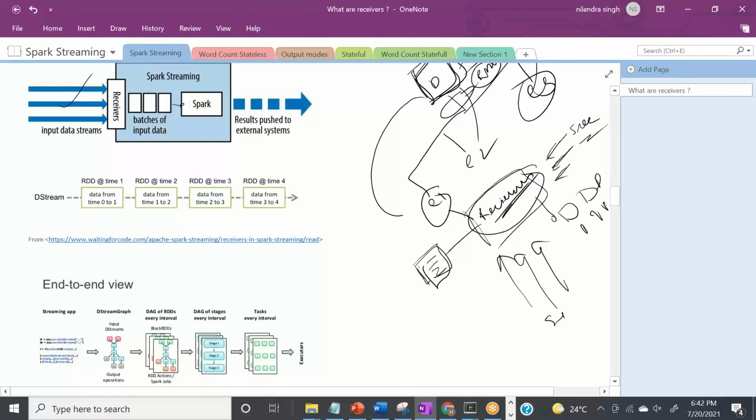Once the 5 seconds are up, it sends a message to the driver: driver, I have enough data in my memory, can I trigger the transformation? Then the driver says okay, trigger the transformation, and gives the DAG, because behind the scenes everything is RDD. It says, here is the DAG, just do this transformation and save the result here. This is how it works.